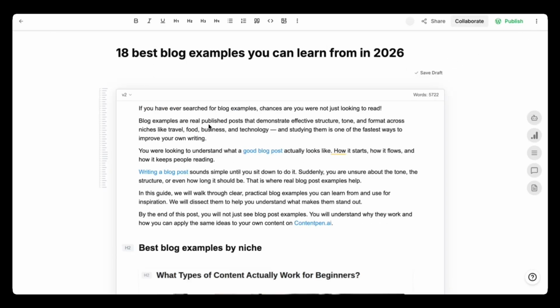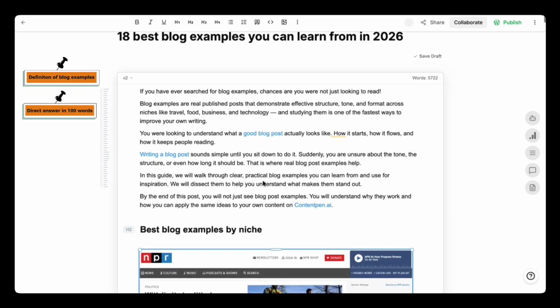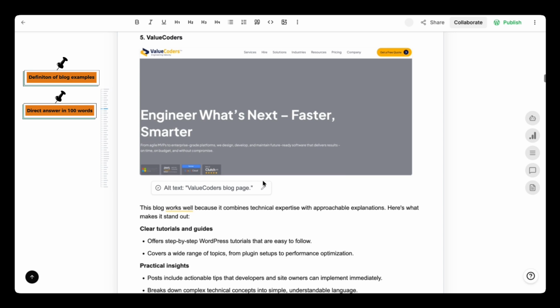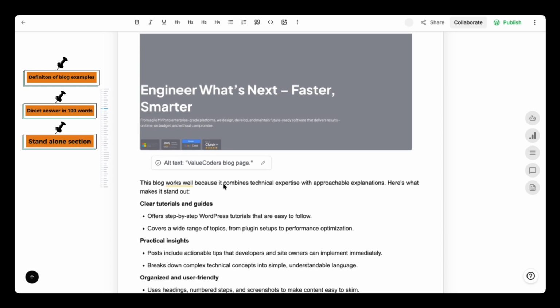And it's done. So if you check this, it actually gives now a complete definition for blog examples, which is again a good opening for AI bots. So now we have a direct answer in the first 100 words. Then if I scroll down further, some of the sections that we pointed out earlier, for instance this, now it actually has a direct opening line, which is: this blog works well because it combines technical expertise with approachable explanations.